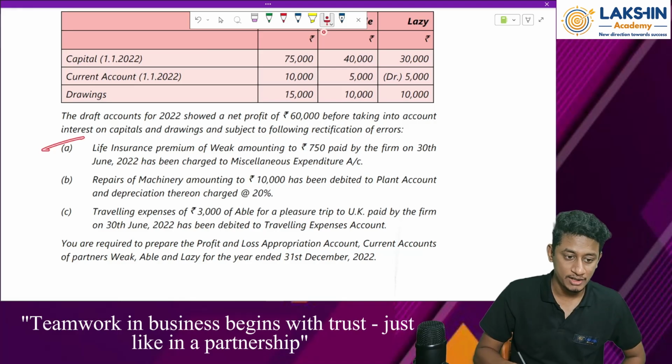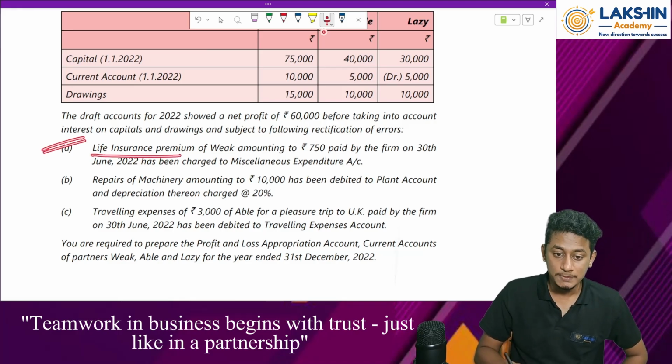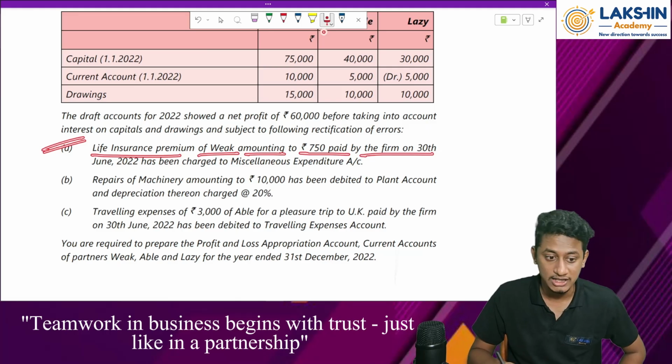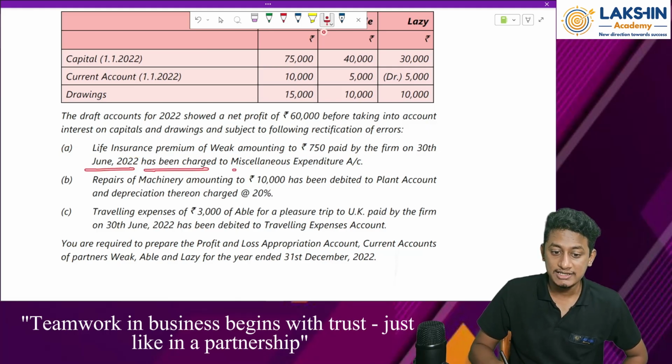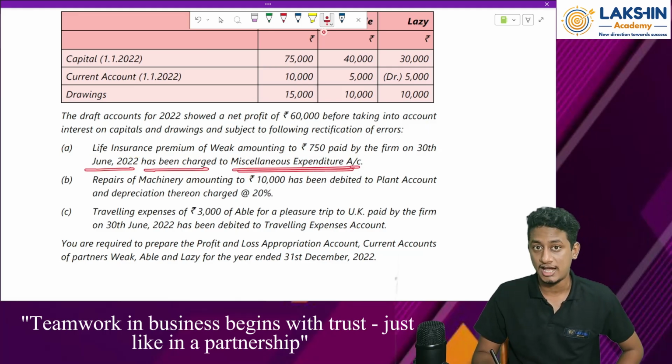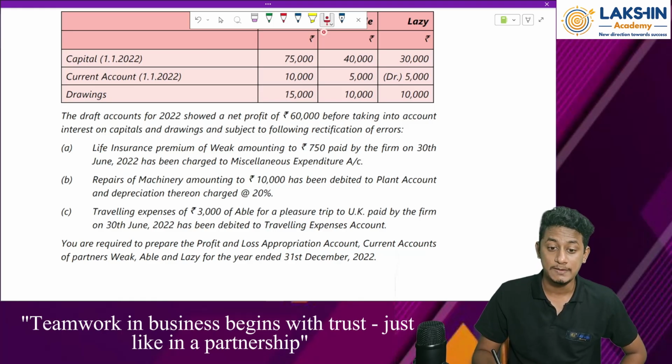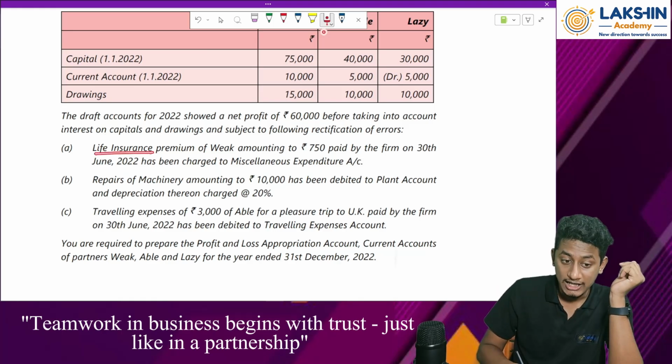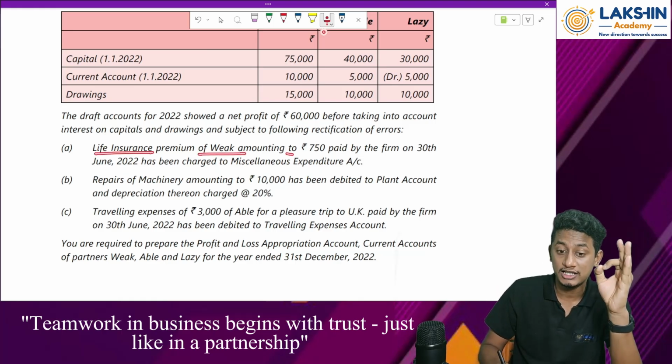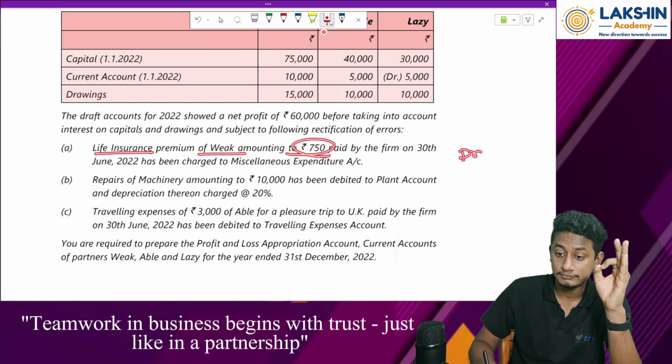Let's see why. First one: life insurance premium of Weak amounting to rupees 750, paid by the firm on 30th of June, has been charged to miscellaneous expenditure account. So what has happened over here? A life insurance premium of Weak. So that is a what? Drawings.